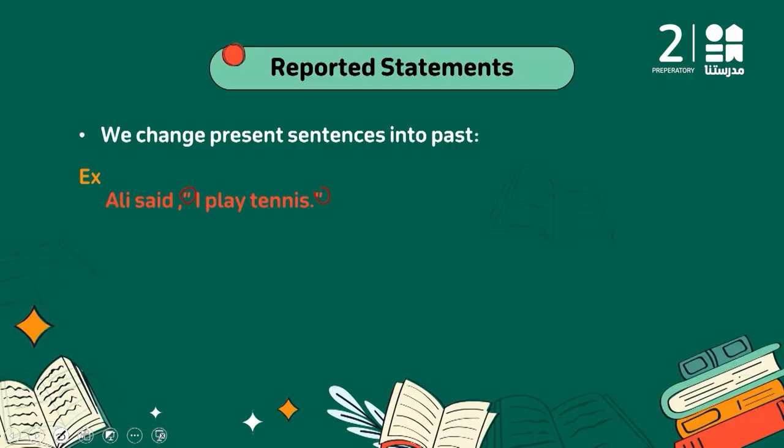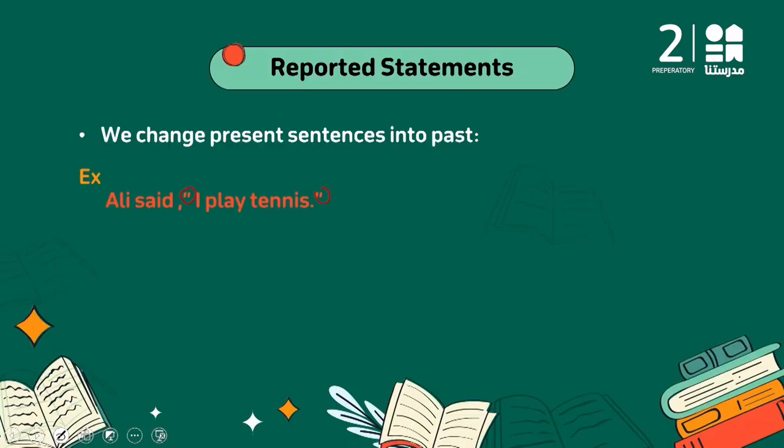"I play tennis." This is what Ali said. And of course, as long as they are between two quotation marks, that means this is direct speech, okay? So how can I change it? Let's see. I have two things so far, the pronouns and the tense. Okay, so we have here Ali said that. Let's spot the changes. That again, and that is an option instead of the two inverted commas. He, because Ali is the one who is talking. Played, because I took the step back and I changed the present simple into past simple.